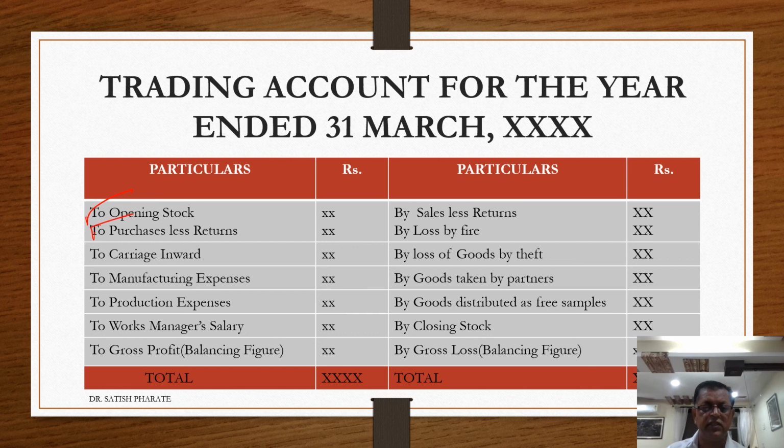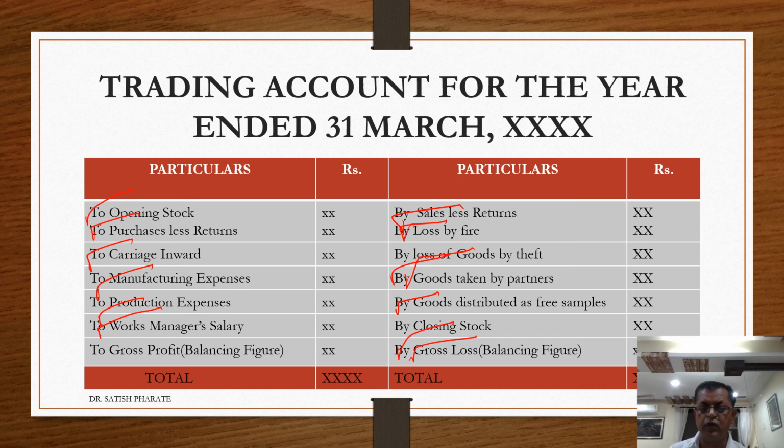then purchases, less returns, meaning purchase returns, carriage inward, manufacturing expenses, production expenses, works manager salary. Sometimes there may be depreciation on machinery, plant, factory, that will be recorded. On the credit side we will record sales less returns, then loss by fire, loss due to theft, goods taken over by partners, then goods distributed as free samples,